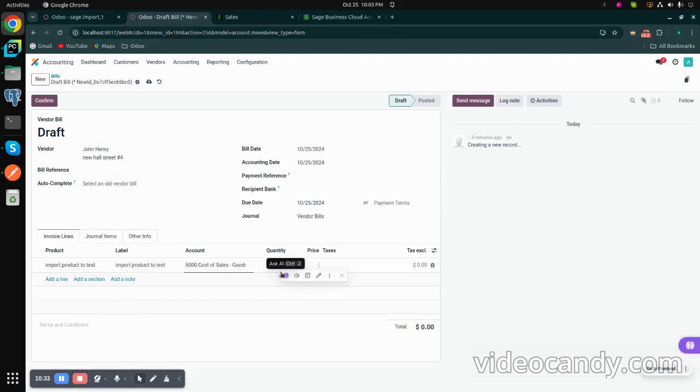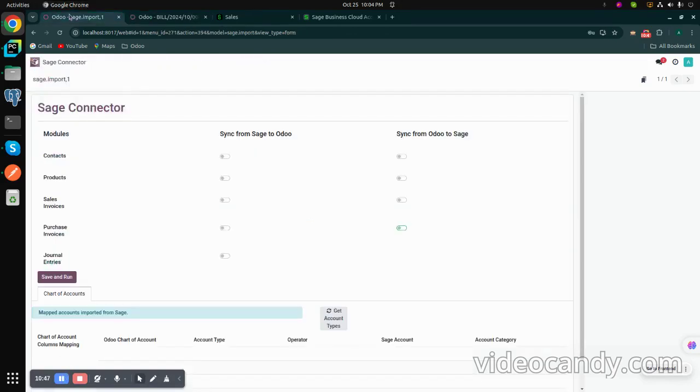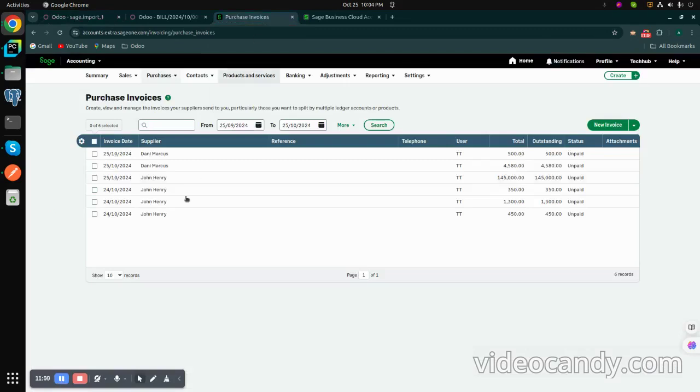Here in price I can select any number, and now I will enter a number. Now I will confirm the vendor bill. Once you confirm the vendor bill, go to the Sage Connector page, select the purchase invoice option, and press save and run. Once it is done, we'll go to the purchase invoices, and here is my invoice,